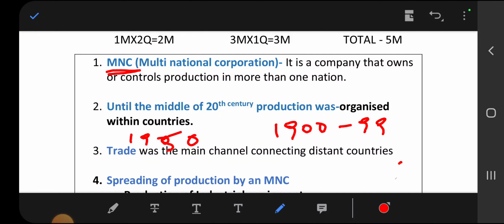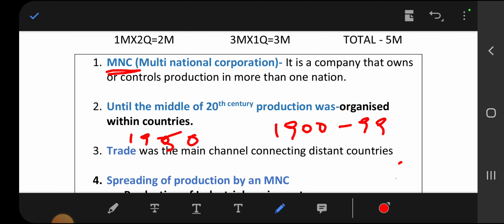There were so many restrictions on international trade, and it was not easy for other countries to establish their companies in our country, or for our industries to establish their industries in other countries. There were so many restrictions on international trade until the middle of the 20th century. On this point you may get a question like this: until which century was production organized within countries? Middle of the 20th century. Let us move.